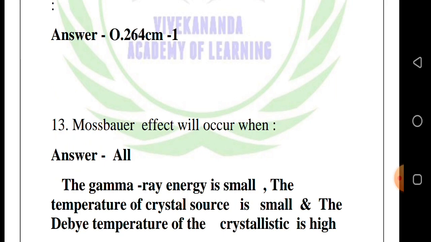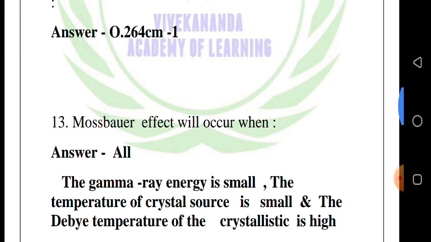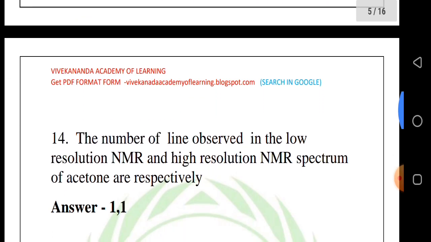13th question, Mossbauer effect will occur when. Answer: all. The gamma ray energy is small, the temperature of crystal source is small, and the Debye temperature of crystallite is high. 14th question, the number of lines observed in the low resolution NMR and high resolution NMR spectrum of acetone are respectively.